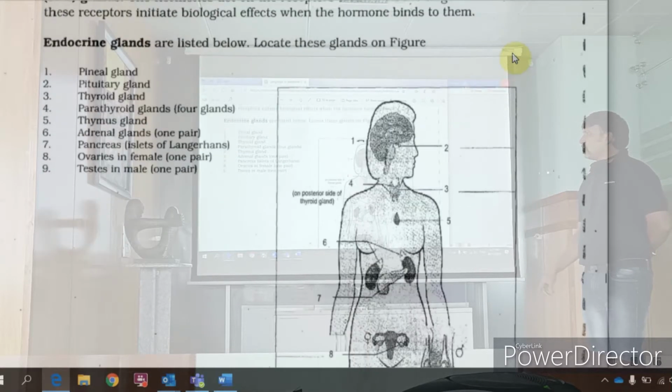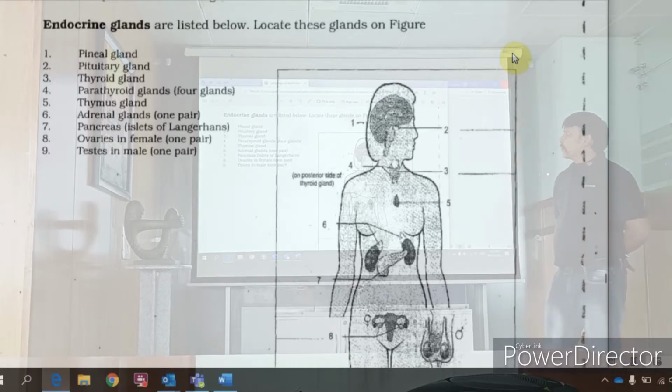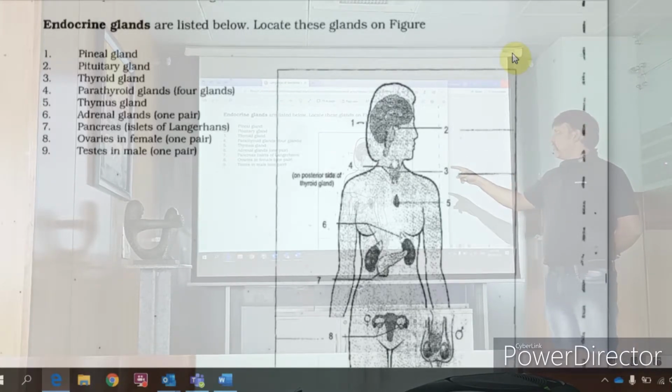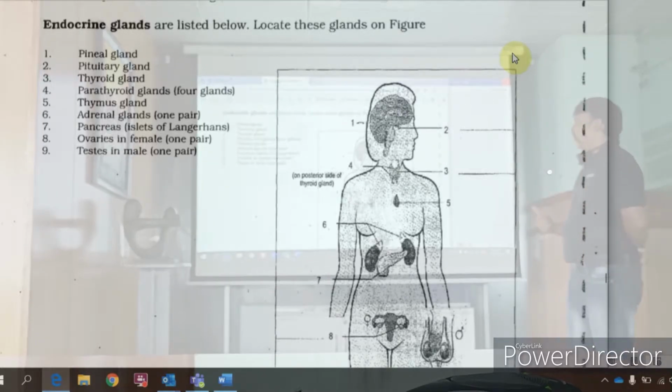Scroll down. Now these are the 9 different major glands that we're going to have. In the diagram, you need to start naming. First one is the pineal gland. Minimal function is known about this. Behind, that is the pineal gland. Second, pituitary, base of the brain, that is the sella turcica, we call it. Third, thyroid. Fourth, how many parathyroids are there? 4. See, now we have learned this because we read in the first or second chapter, right?